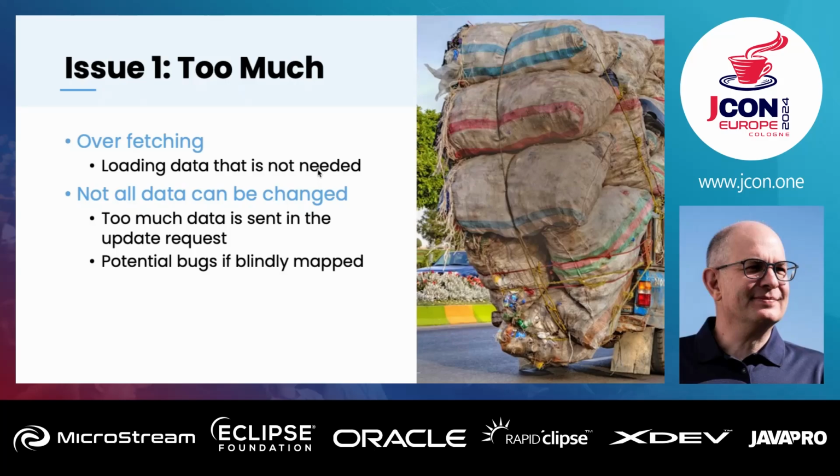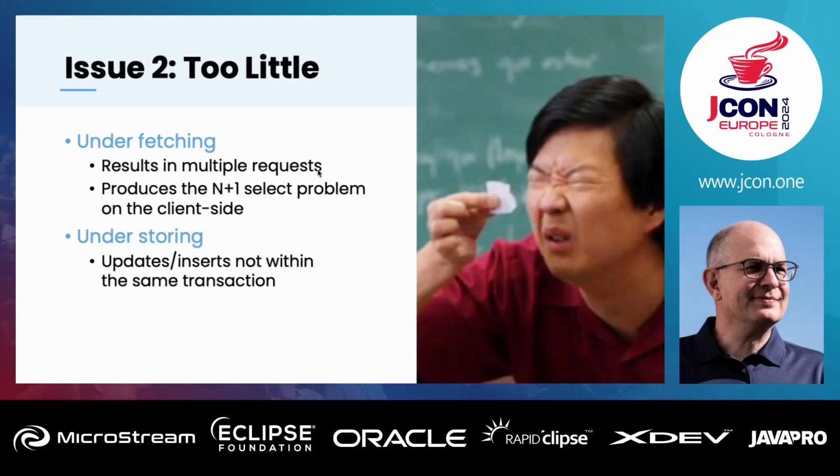But on the same point, we also have an issue where we do too little. So we also often, when we read data, we do something I call underfetching. That means we have to have multiple requests to get the data from the server. And this results in the same issue that we've seen before that Hibernate is creating. If you have lazy loaded relationships, it will create an n+1 select problem. But this time on the client, not on the server. So this is even worse because you have latency over the network, and this will